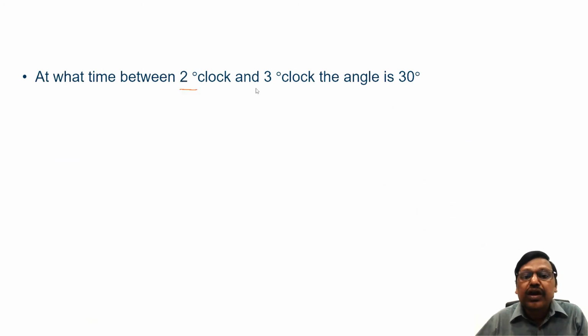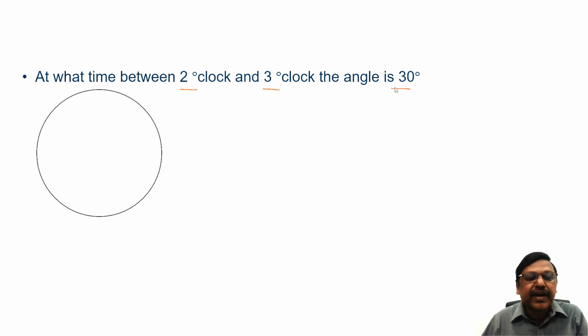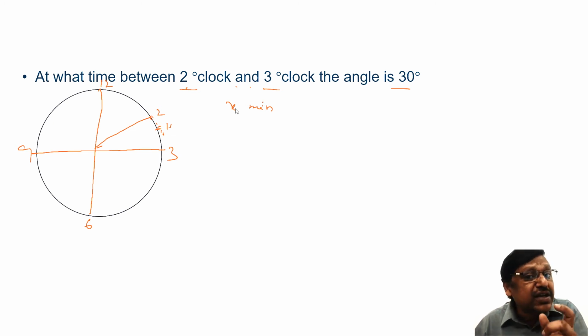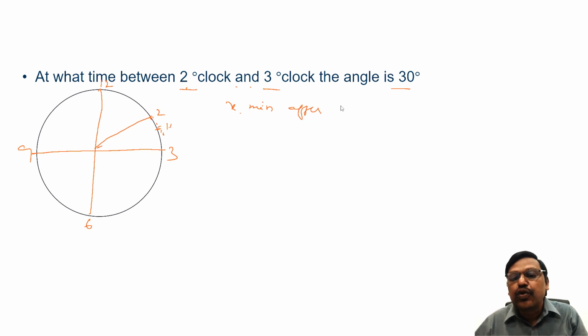At what time between 2 o'clock and 3 o'clock is the angle 30 degrees? Let's take the diagram again. This is 12, 3, 6, 9. Between 2 and 3 o'clock means the hour hand will be somewhere in between them, a few minutes after 2 o'clock but before 3 o'clock. Let us assume x minutes after 2 o'clock.